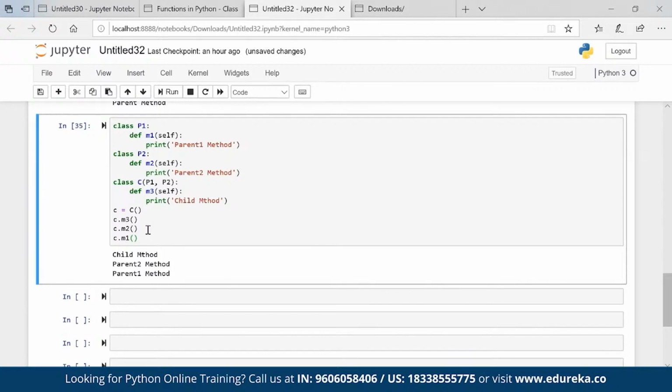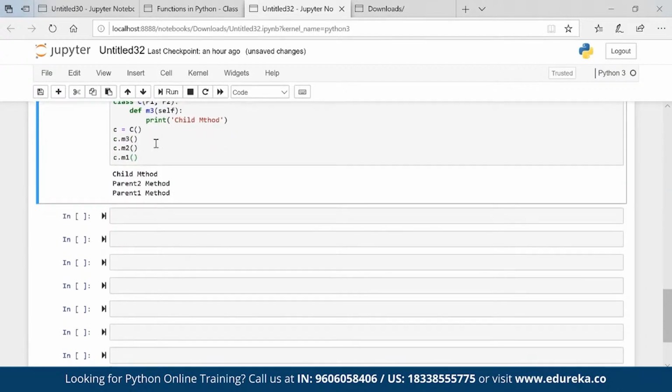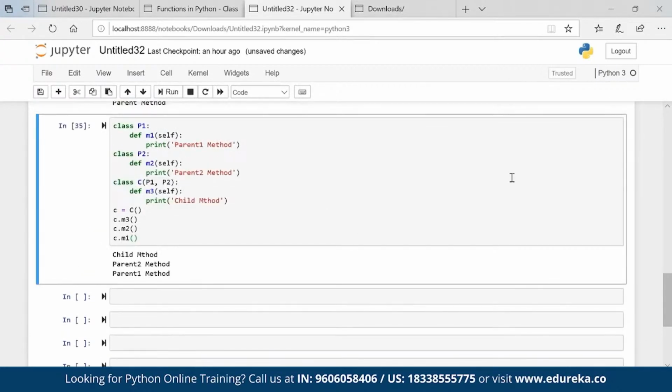Okay. So Python has multiple inheritance like C++. I don't know C++. I am not from a C++ background, but yes, this is how it works. This is my multiple inheritance. Okay. So these are the different types of inheritances which we have. Now, based on this knowledge, we'll try to create one logic. As of now, we got to know the syntax. Maybe we can create a small example so that we'll get an idea how it actually works.